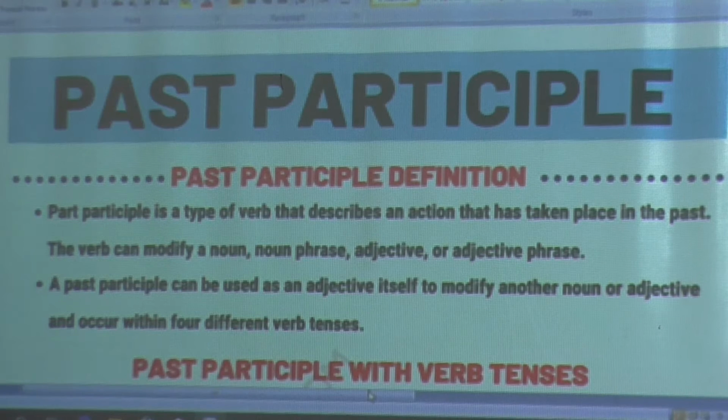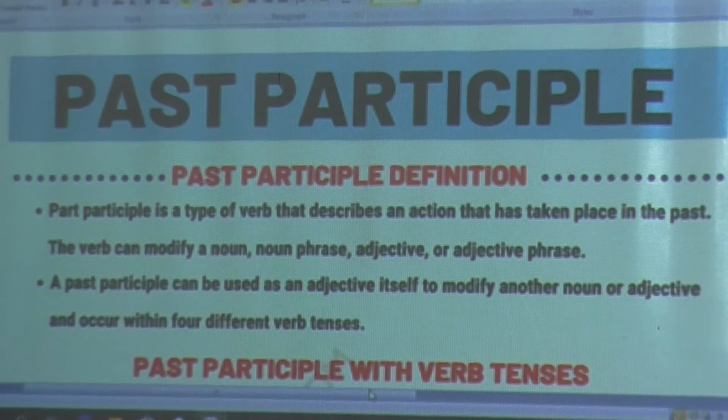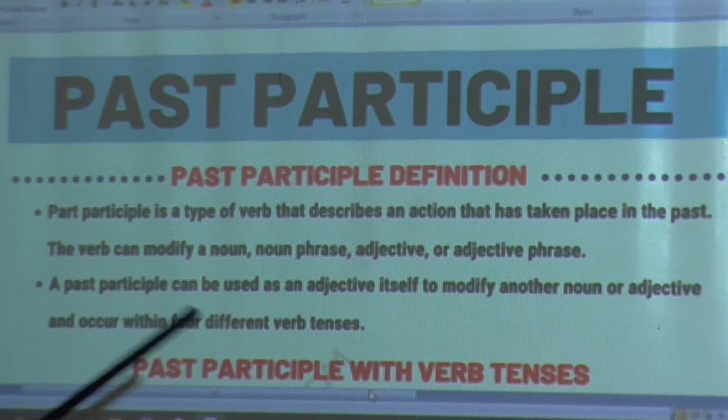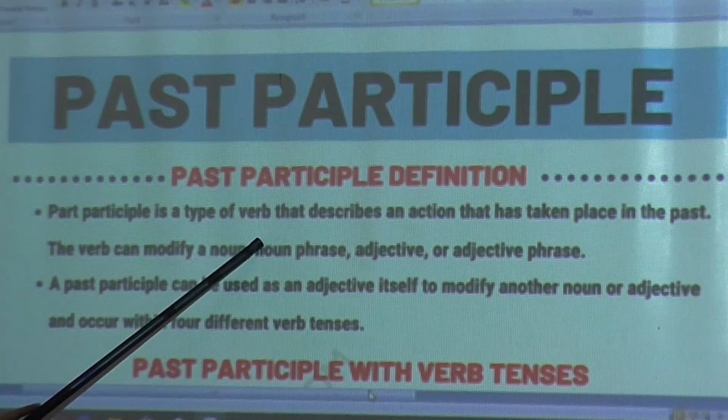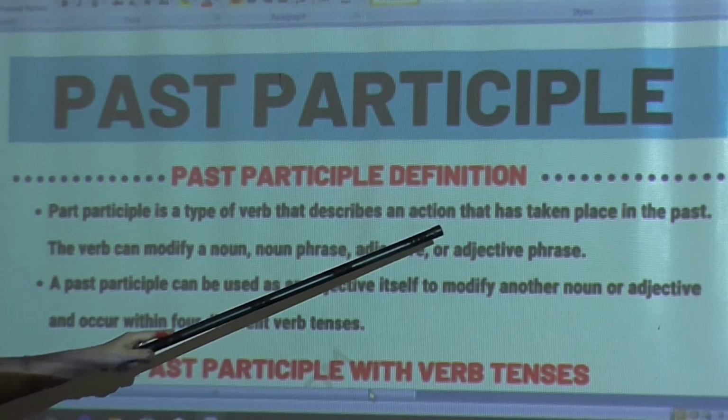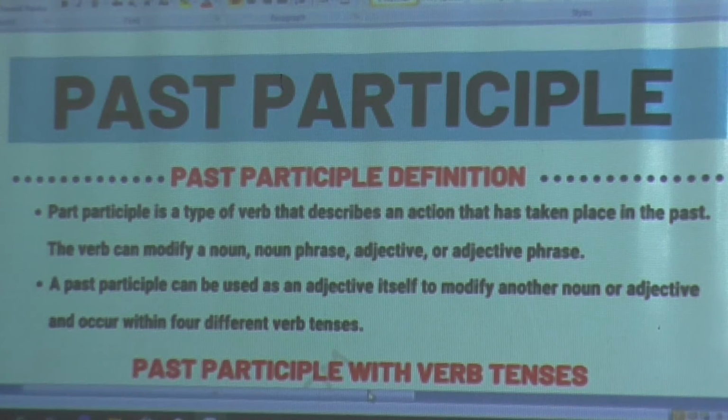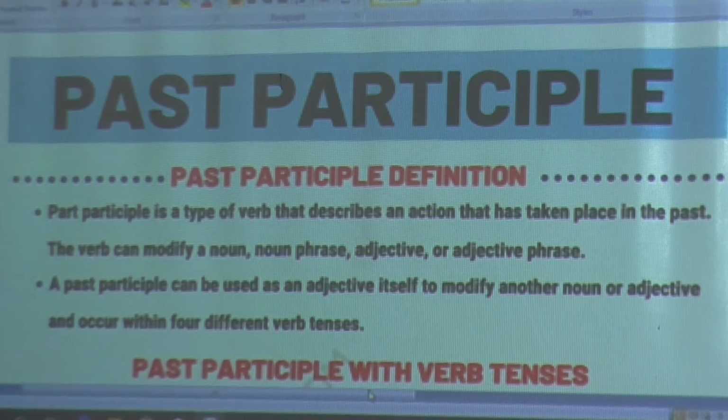Now what is the past? Past means the incident that has already been past, that is already over. Okay, so what is the past participle definition? Past participle is a type of verb that describes an action that has taken place in the past. For example, you came to the school earlier. So this is the past incident, right? So in that case, you use the verb came. So came is the past participle.